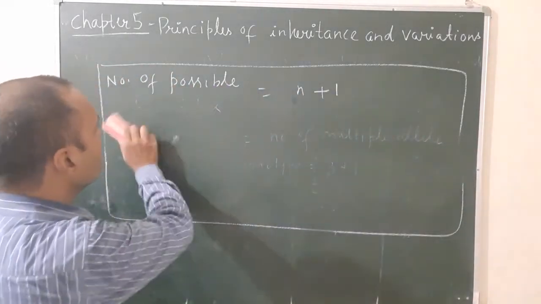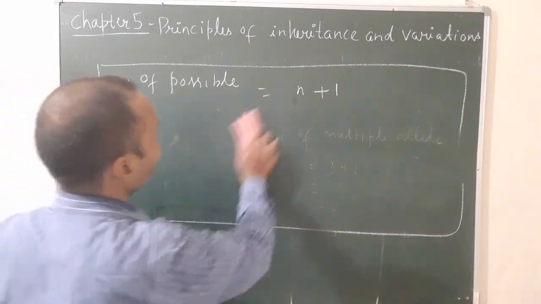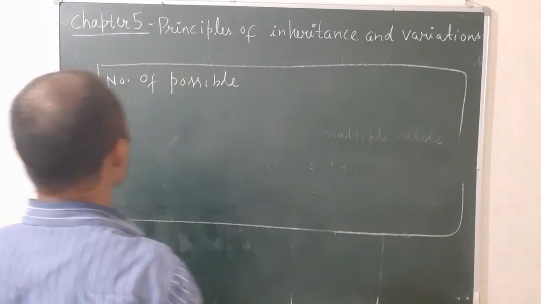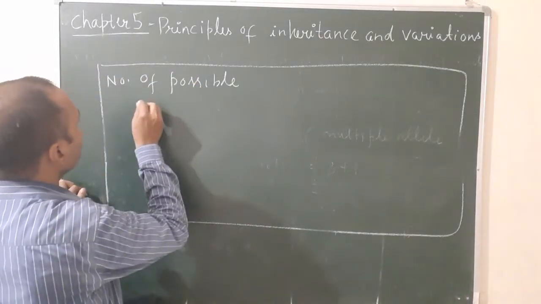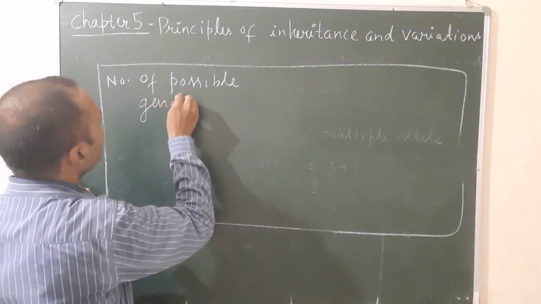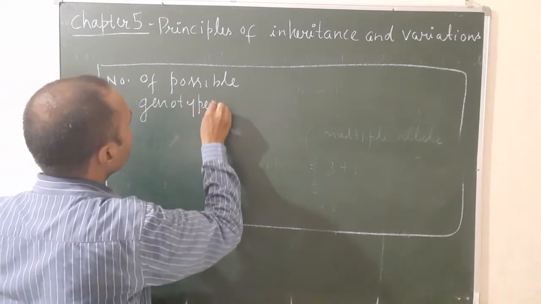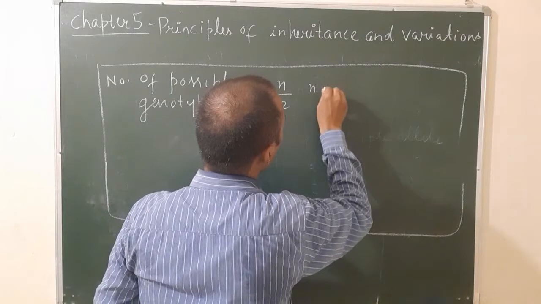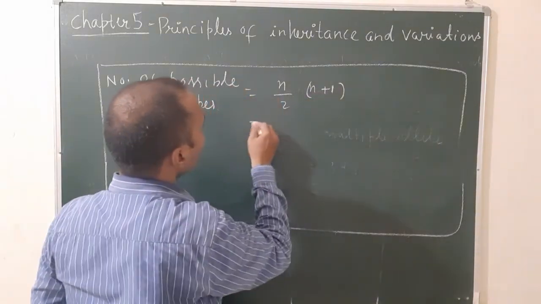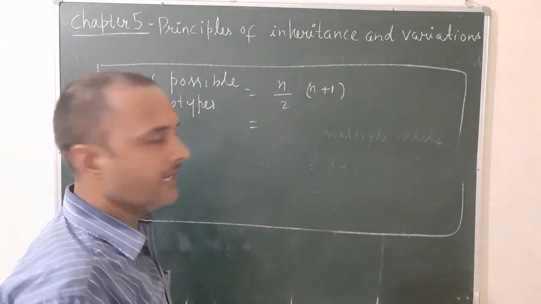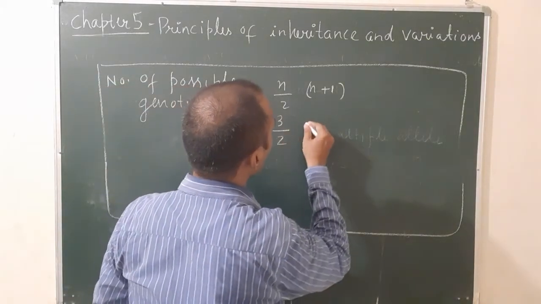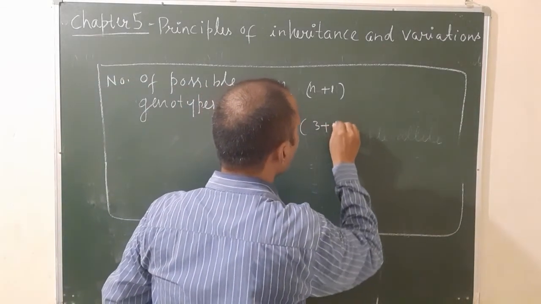The number of possible genotypes is equal to n by 2 into bracket n plus 1, where n is the number of multiple alleles. So the number of multiple alleles is 3, so 3 by 2 into bracket 3 plus 1.